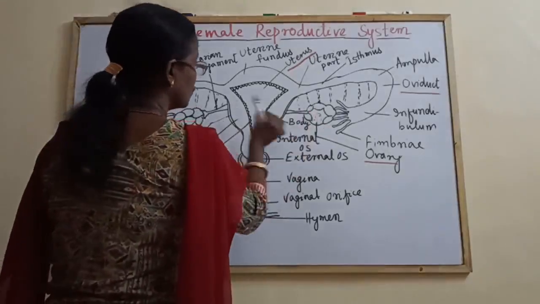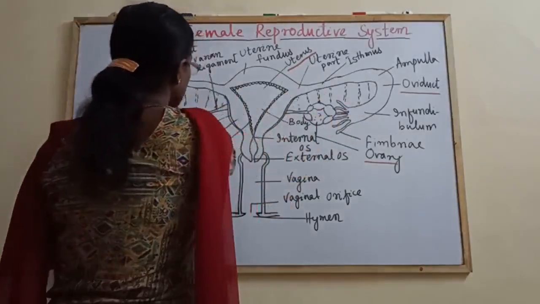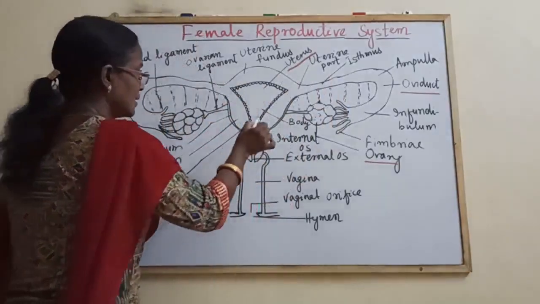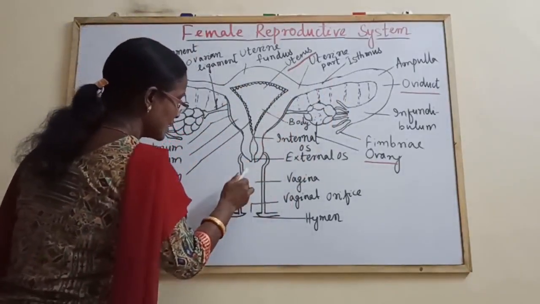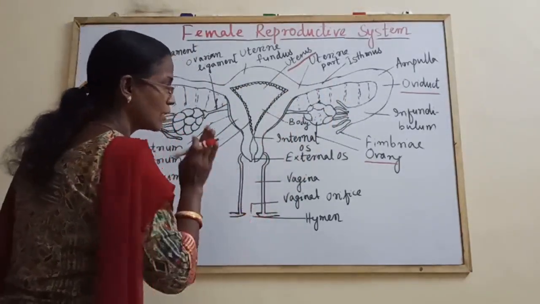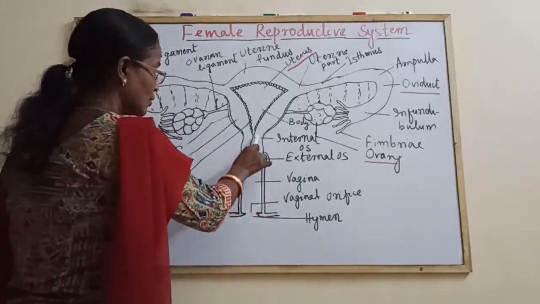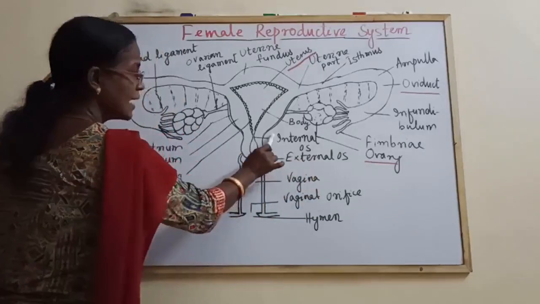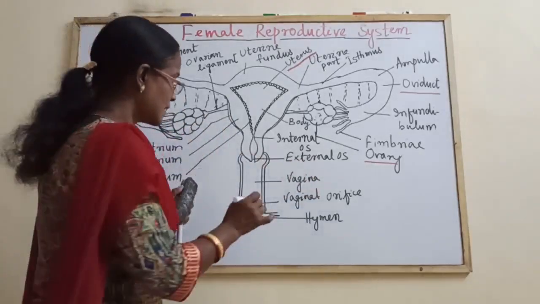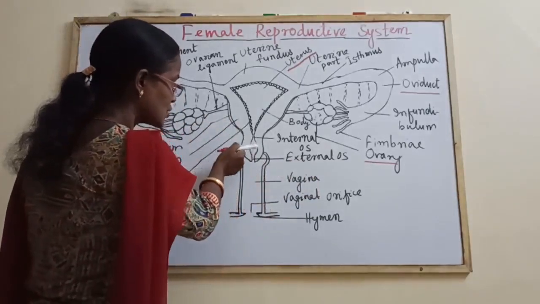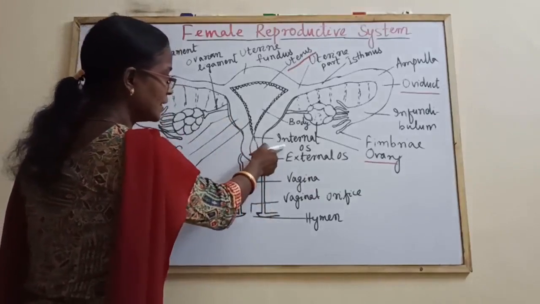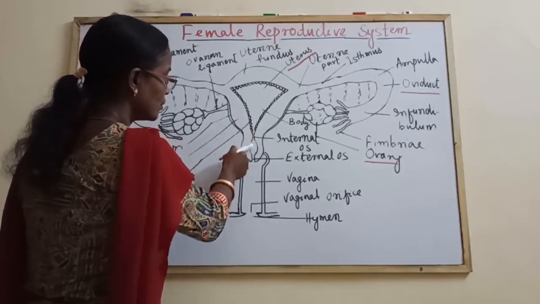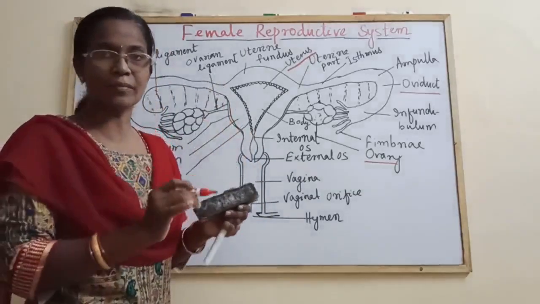These are the pair of ovaries that you know, the oviducts, and the single uterus. This is the vagina, and this is the vaginal orifice or vaginal opening. There are two openings, the external OS and the internal OS. The external OS is the opening from the cervix to the vagina, whereas the internal OS is from the body to the cervix. This is all about the diagram.